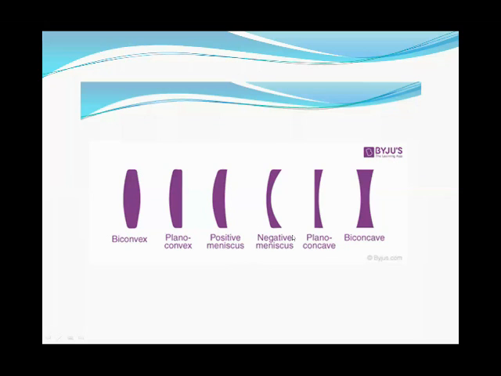Now the second one, we have the types of the concave lens. This is said to be the biconcave. On both sides it has the inner curve. From the middle it is thin, and from the edges it is thick. While in a convex lens, from the middle it is thick, and at the edges it is thin. Now, plano-concave means one side is plane and the other side is concave. And in the negative meniscus, one side is convex and the other side is concave. I hope, students, you will understand.